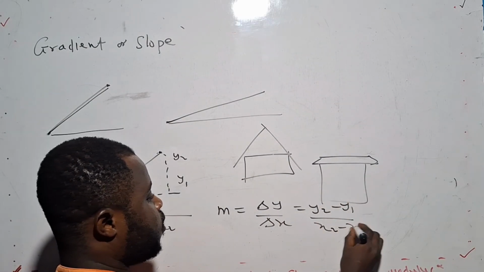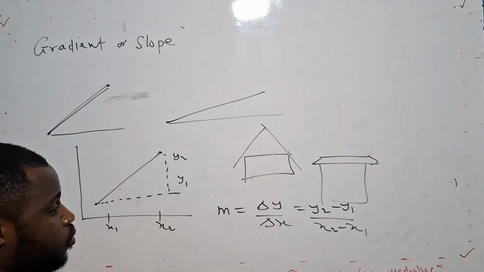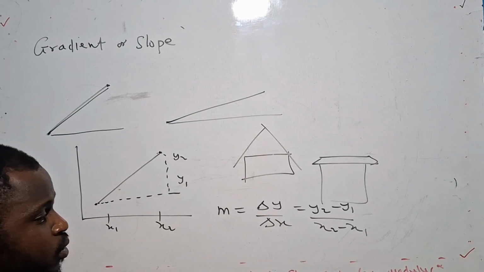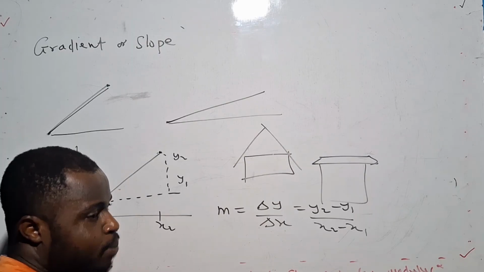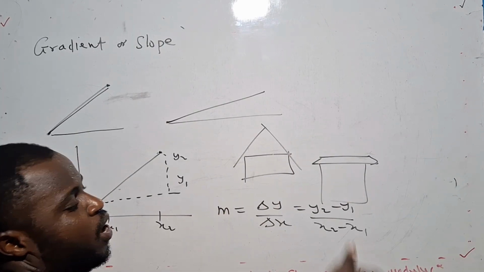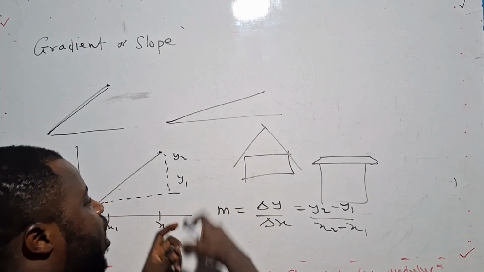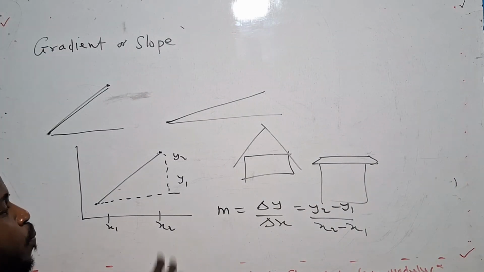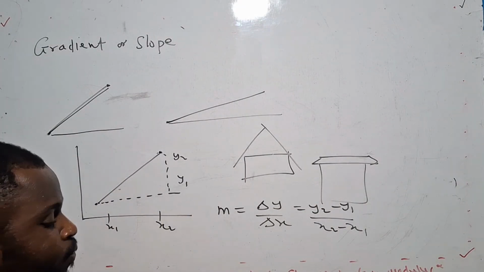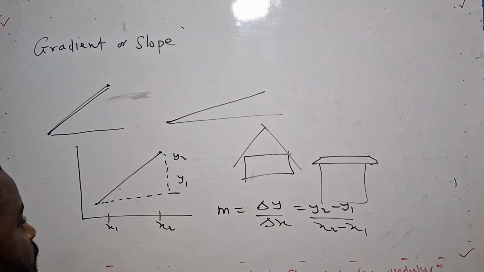So the formula is y2 minus y1 over x2 minus x1, or you can say y1 minus y2 over x1 minus x2, depending on where you are picking your point from and how you are labeling your graph.